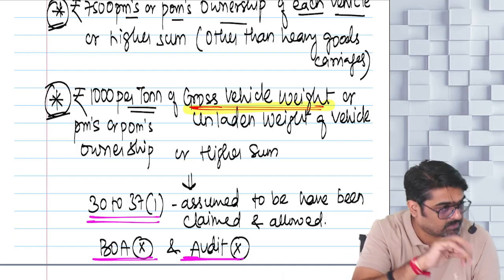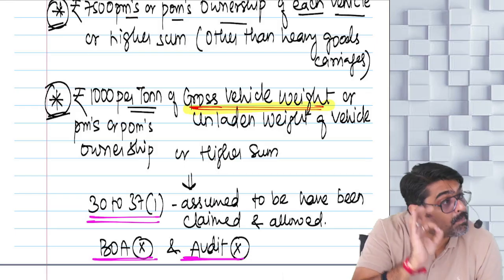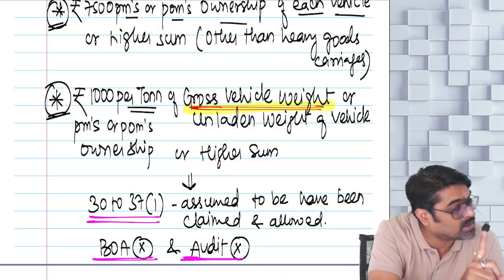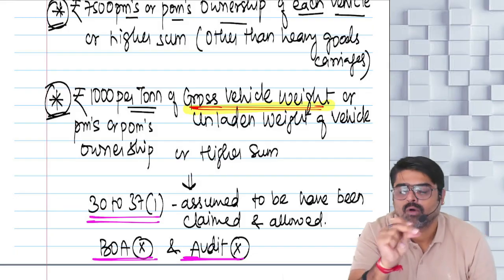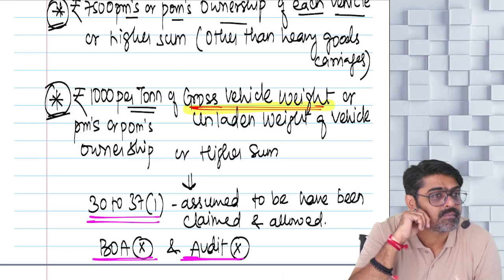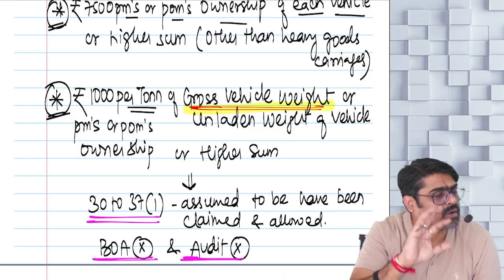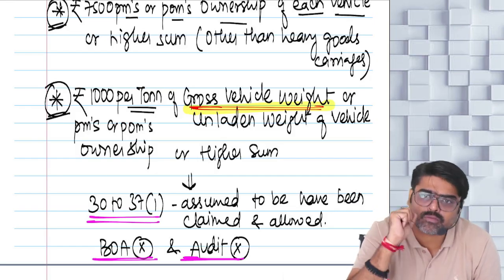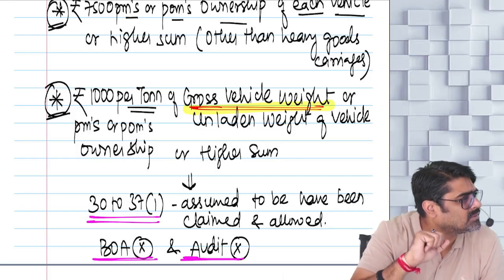Then will you show 7,500? No. Per ton 1,000, meaning 15,000 rupees per month or part of the month ownership. What if the gross vehicle weight is 14 ton? Show 14,000. What if the gross vehicle weight is 12 ton? Show 12,000.